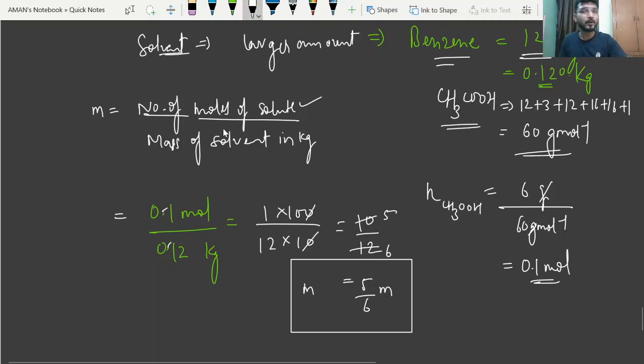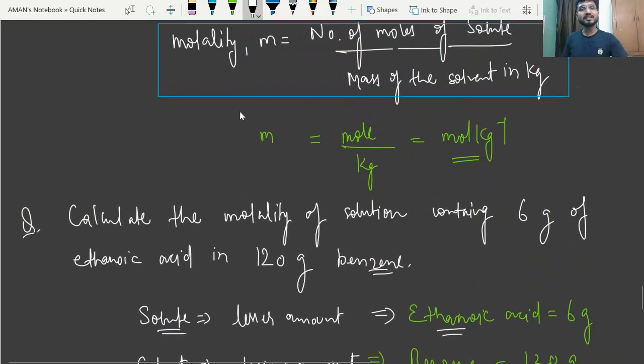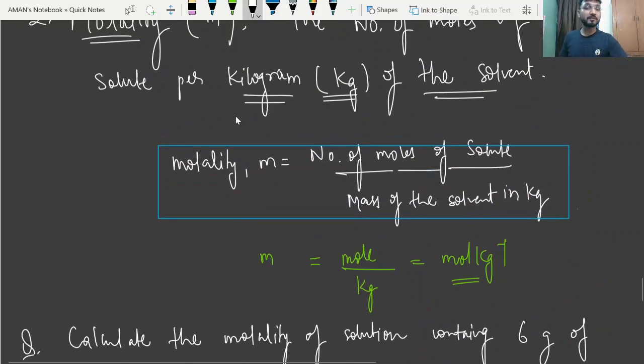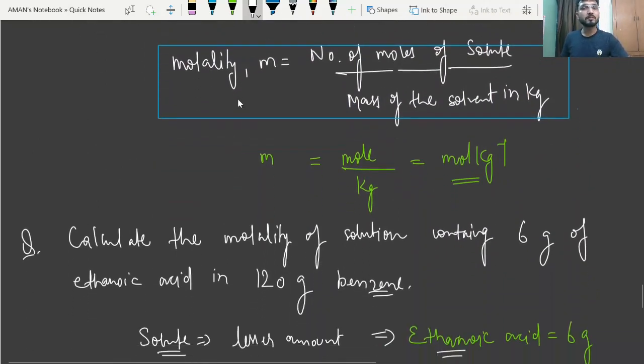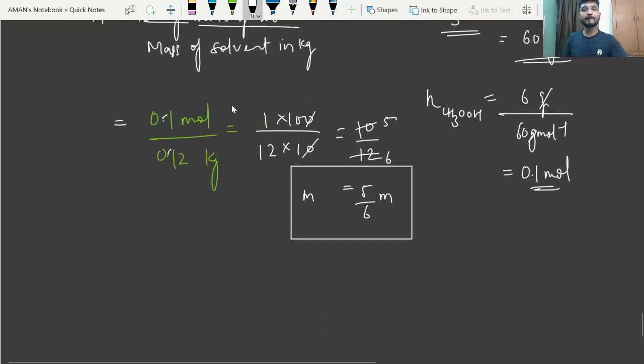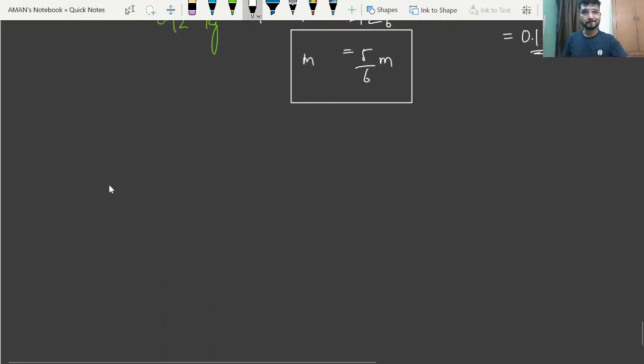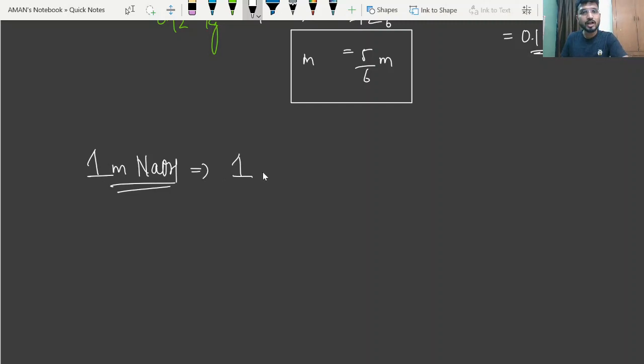Okay, now see, just like I have discussed what it means for molarity, we can also say the meaning of molality. See, if it is 1 molal, let's suppose this is again NaOH, in this case you will read this as 1 molal NaOH solution.